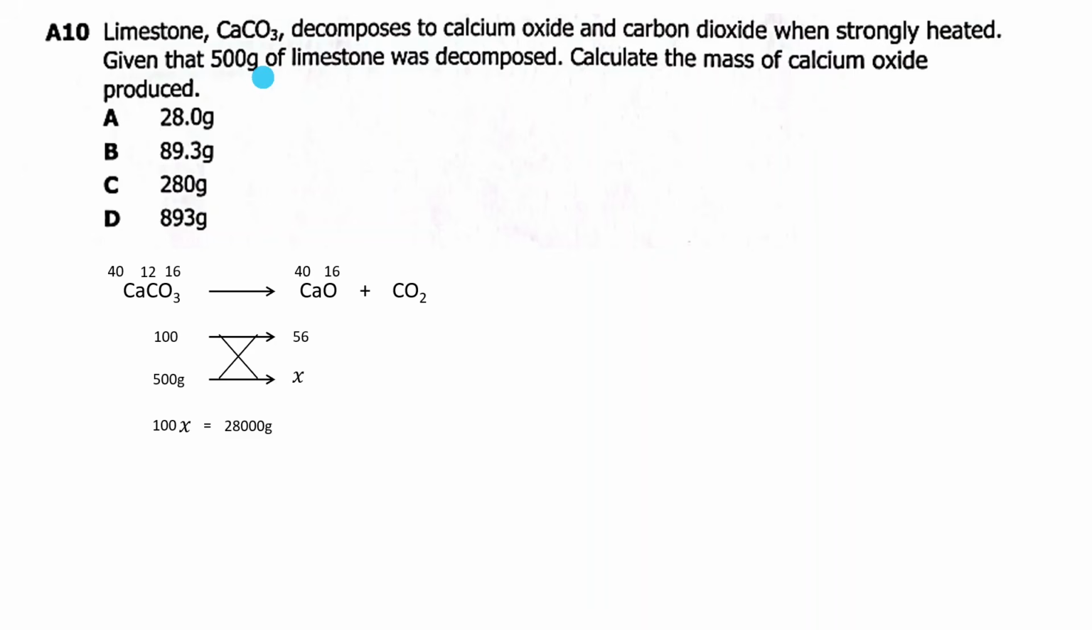Okay, so now, when you reach here, you need to know x. So you divide by 100 here, and also by 100 this side, so that this 100 and 100 cancel, you remain with x is equal to 28,000 divided by 100, you get 280 grams. So this is the mass of calcium oxide that is produced. When you look at 280 grams, and here 280 grams is here, so our answer is C.